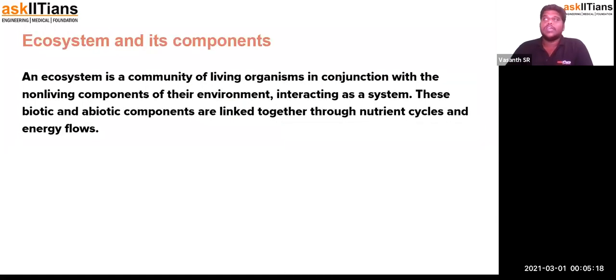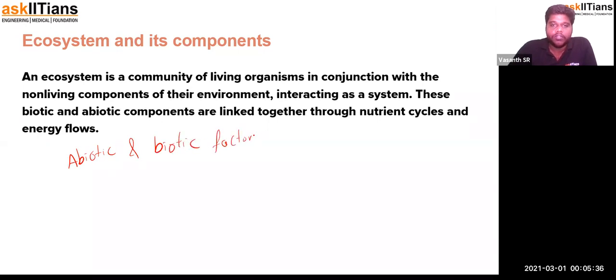An ecosystem is a small community living on this very earth, which has a strong relationship with both abiotic and biotic factors. I hope everybody understood what abiotic and biotic factors mean. We're going to study what abiotic factors and biotic factors are in detail. With that, it will be easy for us to understand the abiotic components and biotic components, which are the components of an ecosystem.